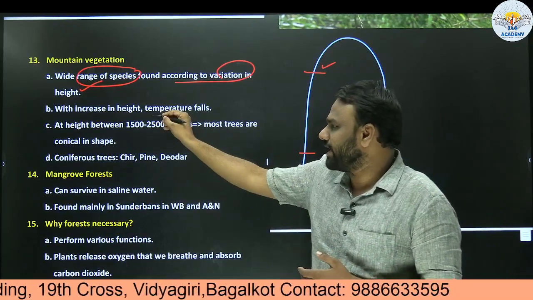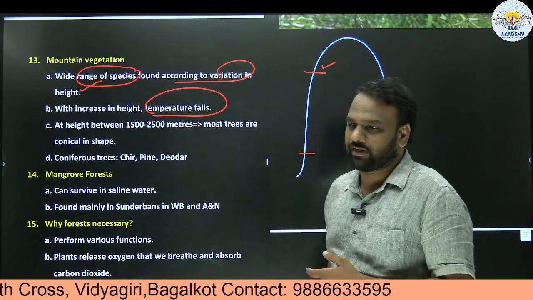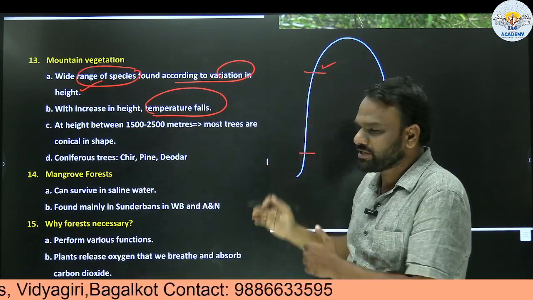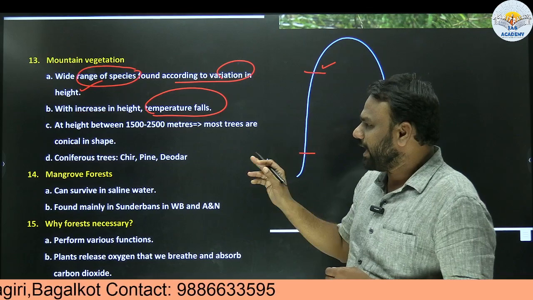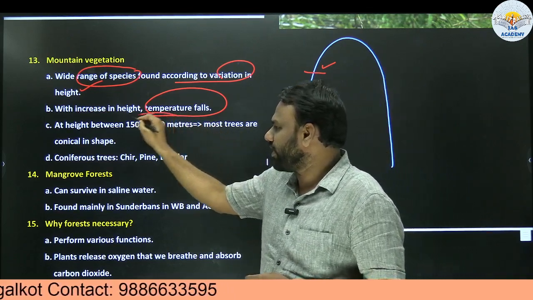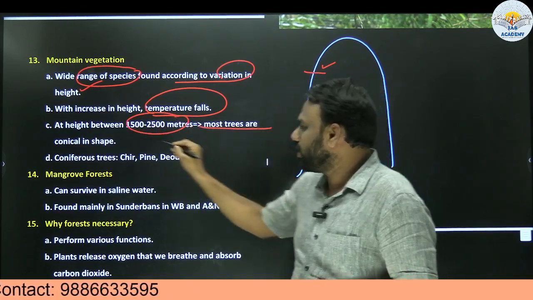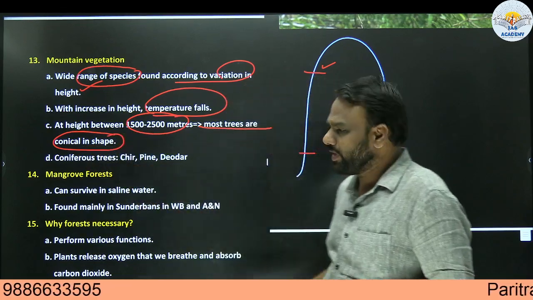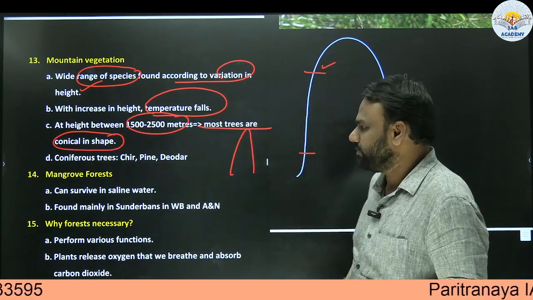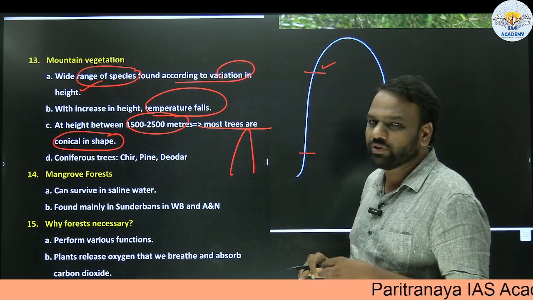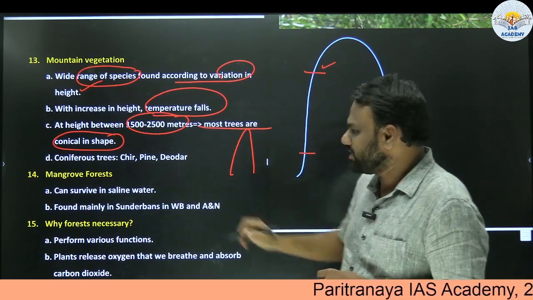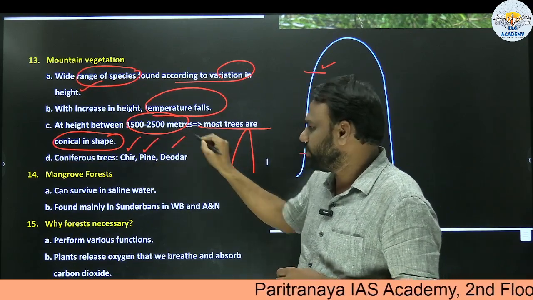With increase in height, temperature falls. We are already aware of this fact. As we go to a higher altitude, temperature falls. Next, at heights between 1500 and 2500 meters, most trees are conical in shape. Generally the trees will be in this shape. There are some famous conical trees: chir, pine, deodar.